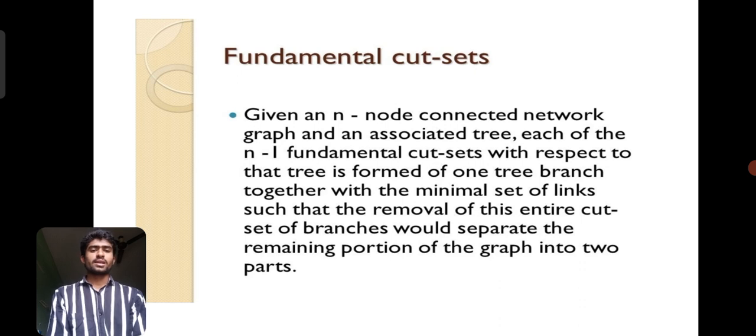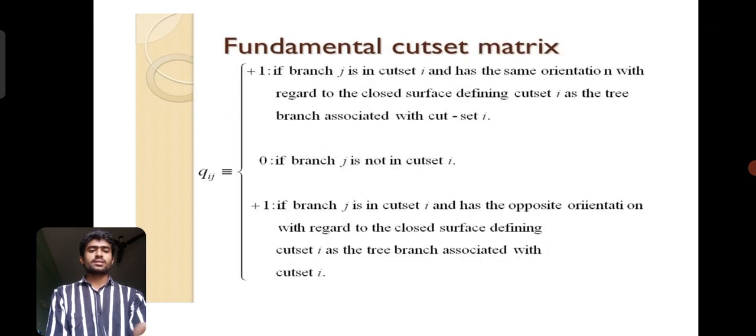Fundamental cut sets: given an n-node connected network graph and an associated tree, each of the n minus 1 fundamental cut sets with respect to that tree is formed of one tree branch together with the minimal set of links such that removal of the entire cut set of branches would separate the remaining portion of the graph into two parts. These are fundamental cut sets. Next, the fundamental cut set matrix is written as Qij.